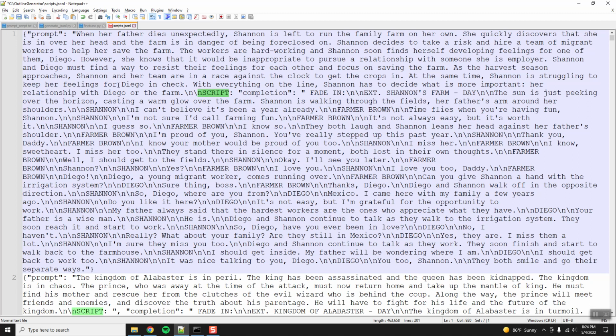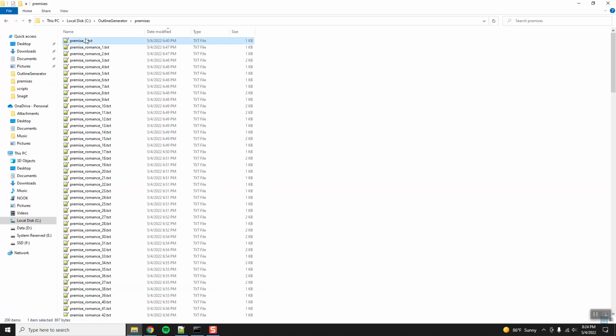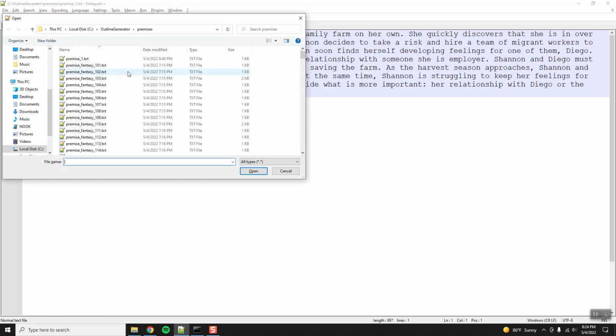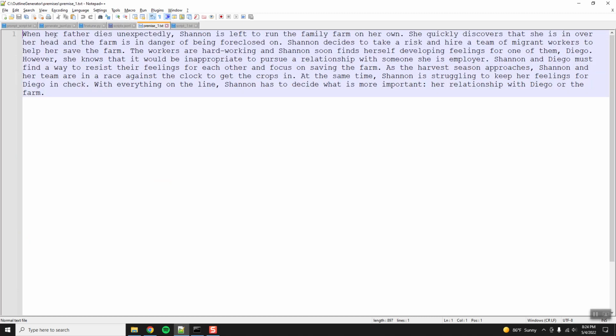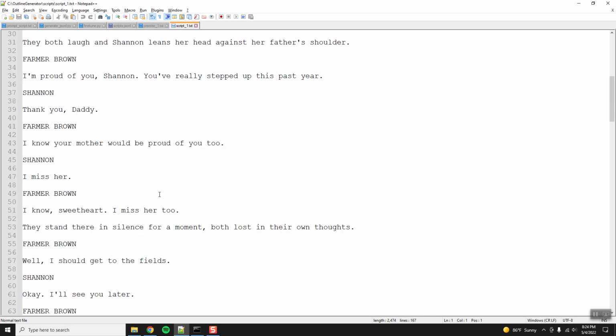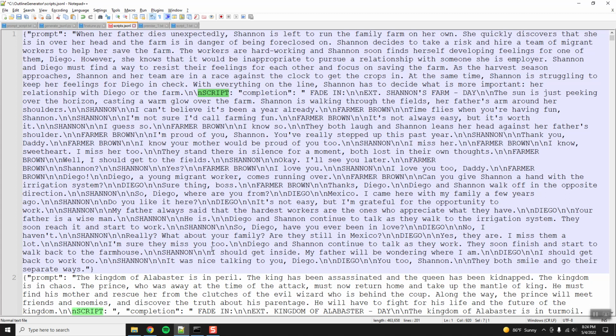So what this data looks like is what it does. Let me explain this. We take the premise and we match it to a script. So this script, Shannon's farm on the day, Shannon is left to her family farm on her own. Basically this is going to train a model to take any premise, which could be a handwritten premise, and output a movie script. I know I completely changed the purpose from what I said at the beginning of the video, but hey, that's how rapid prototyping and research goes.